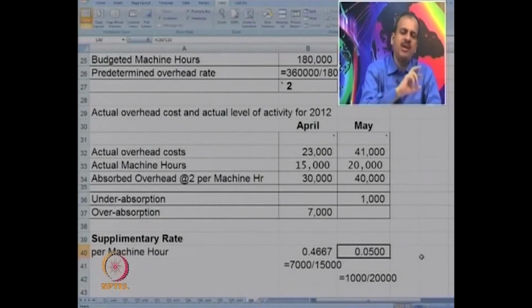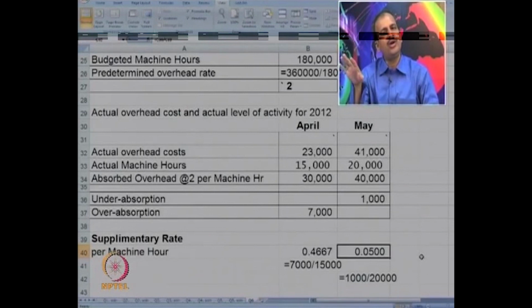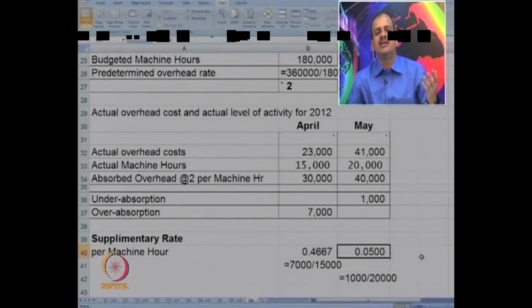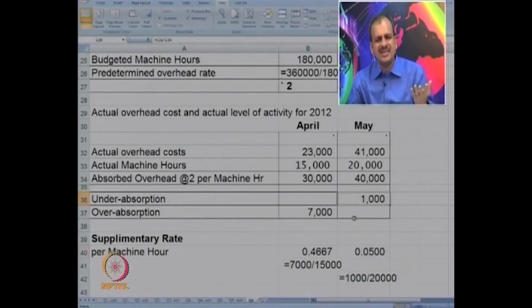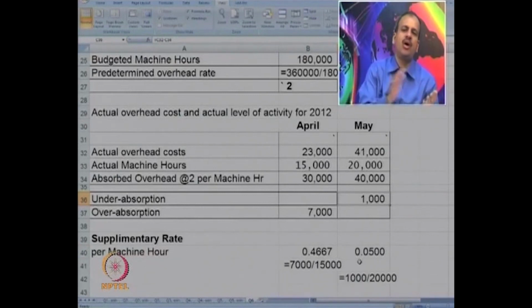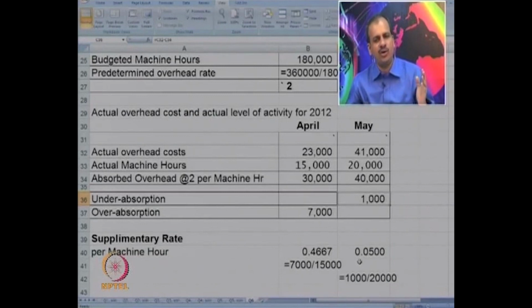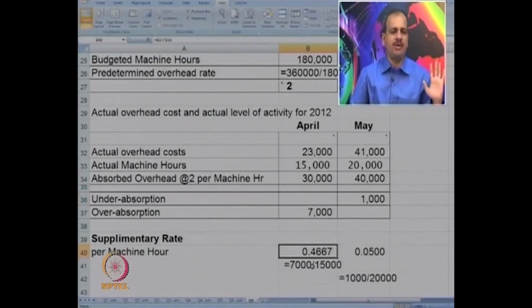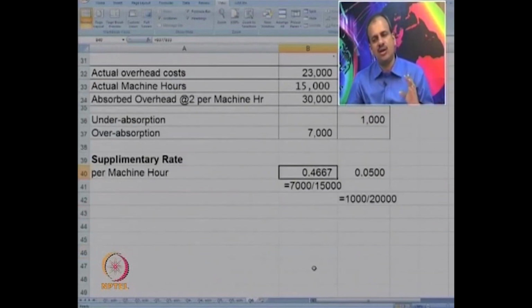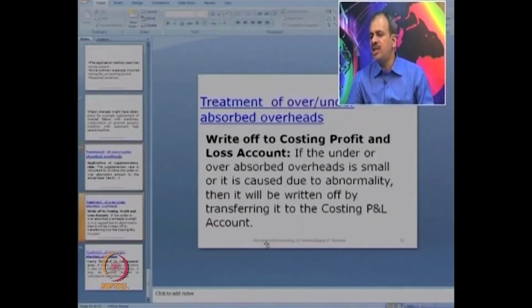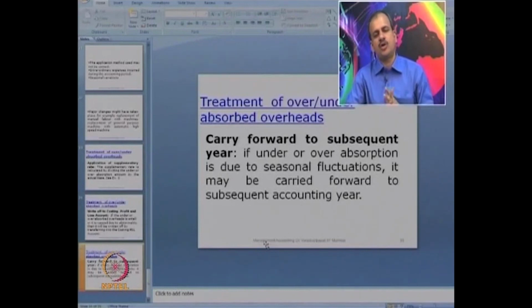So, this is how the supplementary rate can be calculated, and we just now discussed that if we feel 1000 is too less, the rate will also be 0.05, it may not be worth it to make all the changes, we can simply write it off. If it is significant, we may go for a supplementary rate. So, the company has to take a call. This was about accounting for over and under absorption. I hope there is clarity now on module number 9. We will go to module number 10 now.